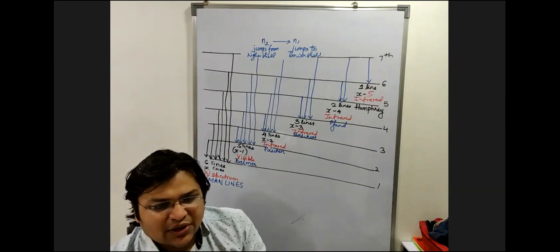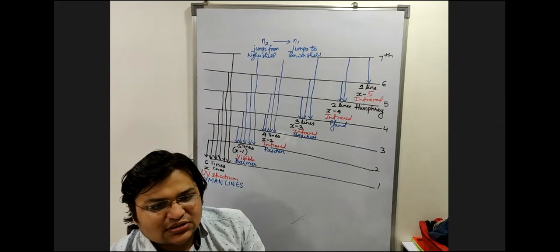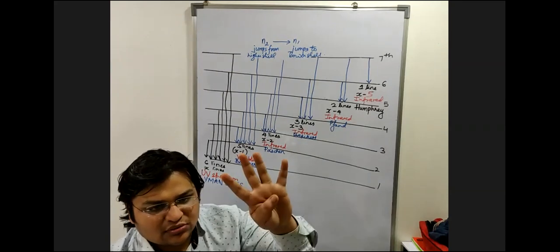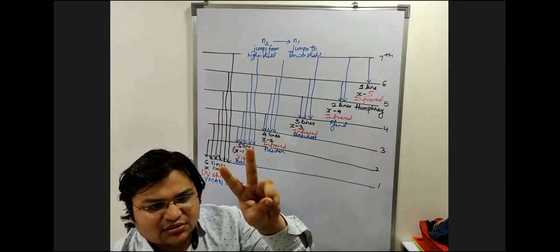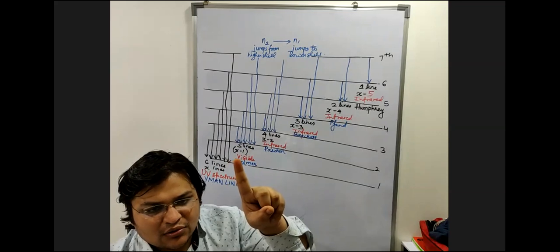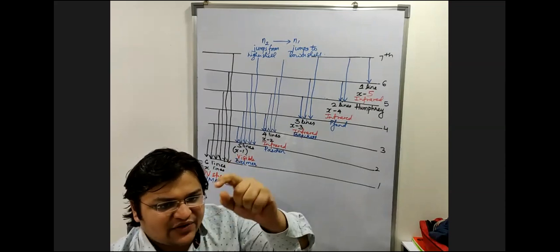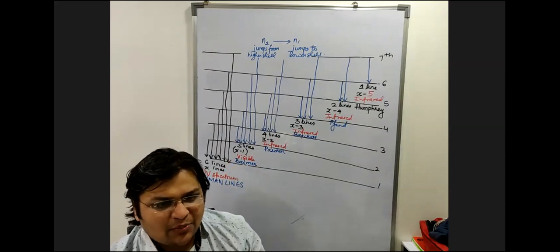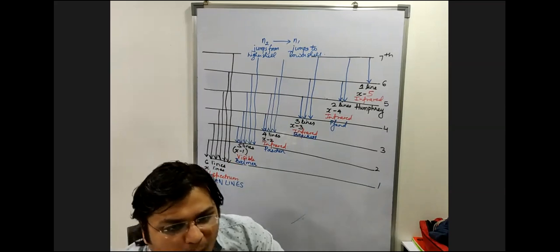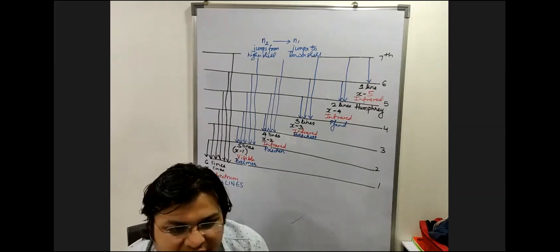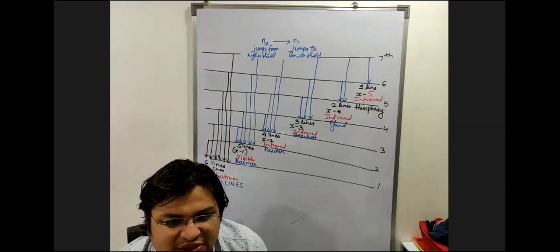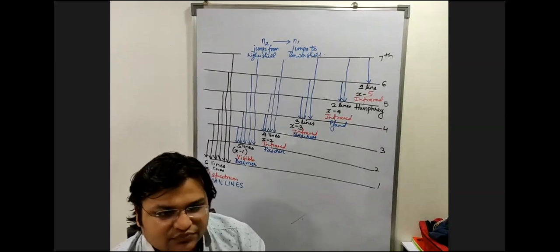Manas, go ahead. The Lyman lines are 4 lines. Balmer are 3 lines. Paschen, 2 lines. Brackett, 1 line. Pfund and Humphrey 0. How many UV lines? 4. How many visible lines? 3. How many infrared lines? 2 plus 1, 3. Okay. Next diagram.